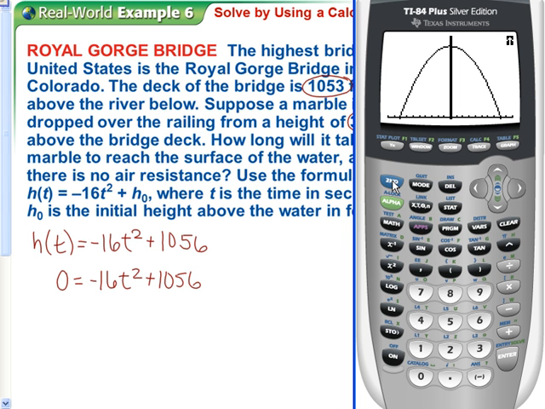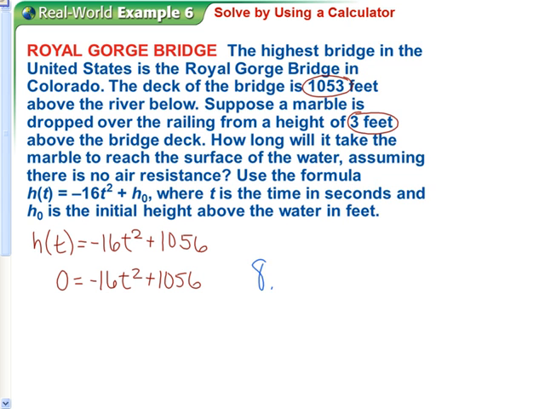So then I can just do second trace 5. I'm going to move my cursor over there just so I know that I'm going to get that answer. Okay, close enough. Enter, enter, enter. Oops. Hold up, my calculator's going a little strange. Enter. All right, and so this tells us that our intersection is 8.12. And since this is a word problem, we would need to label this as seconds.